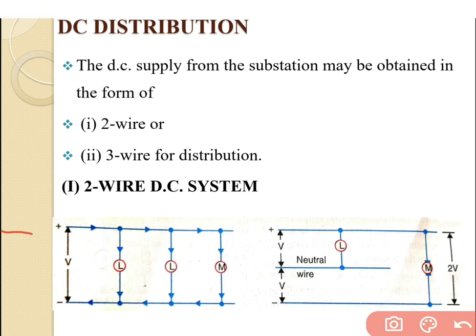Having a first wire which is indicated over here, which is the positive wire, the current flows from this side, and the second wire which is indicated over here is the negative wire or return wire. There are a number of loads, or we can say a number of lamps and motors, connected in parallel with the 2-wire DC system, but it is rarely used. So this is regarding the 2-wire DC system.